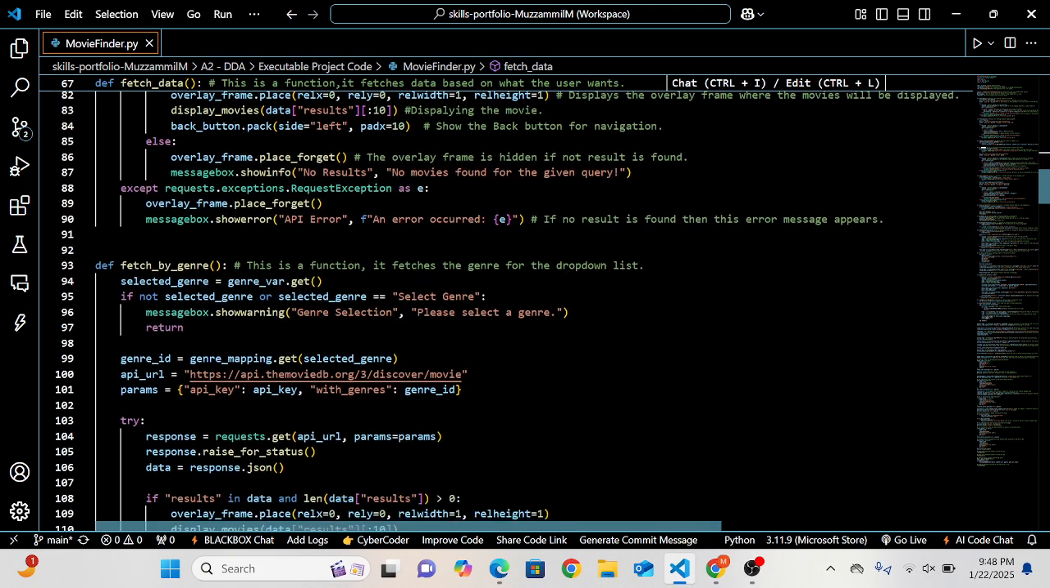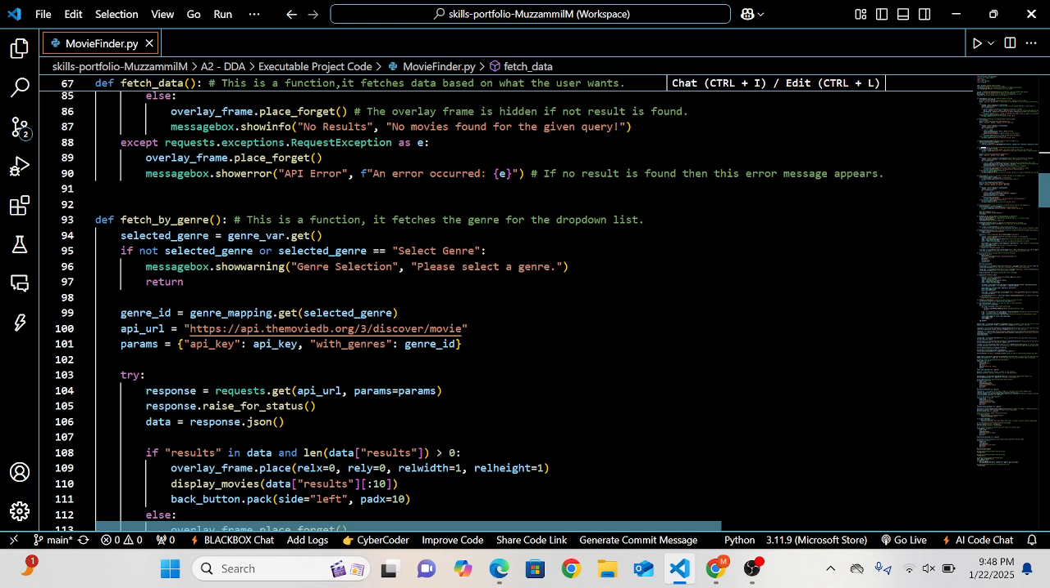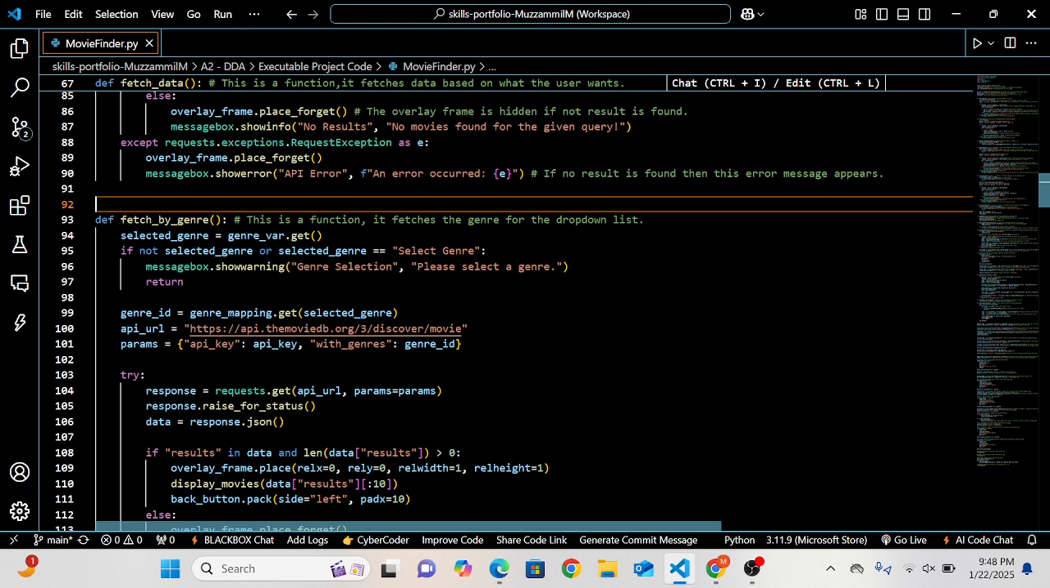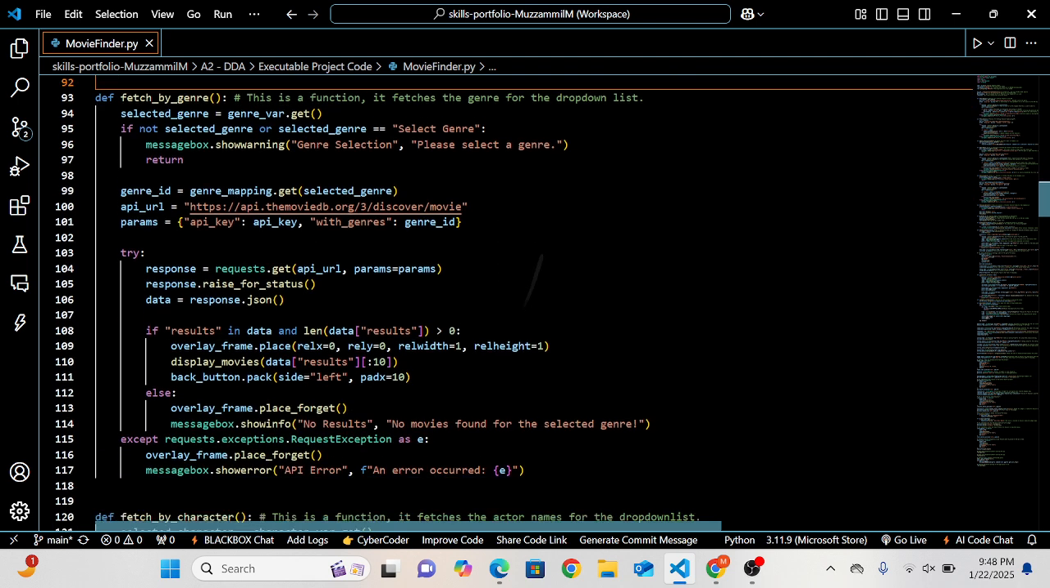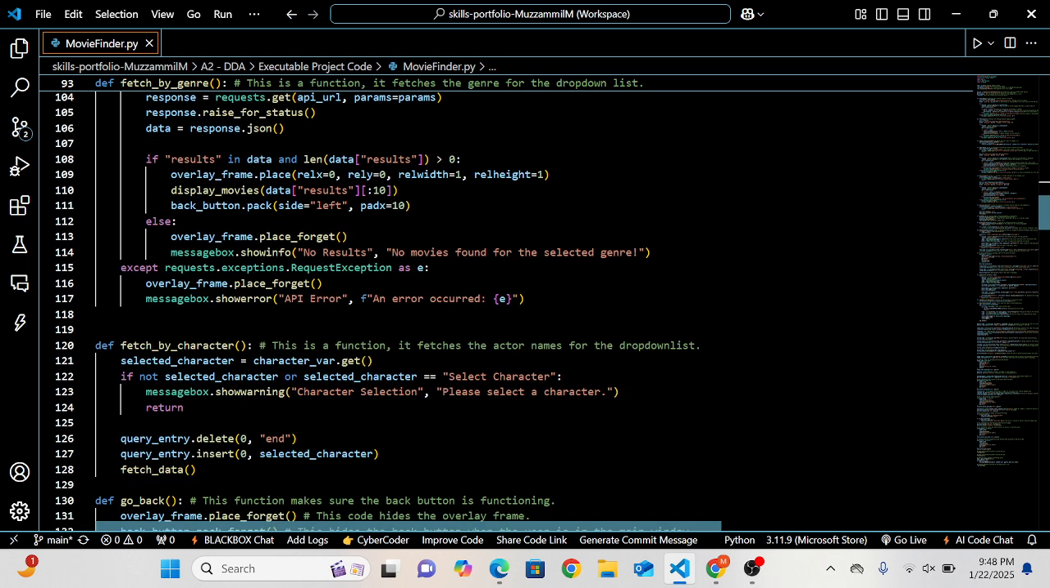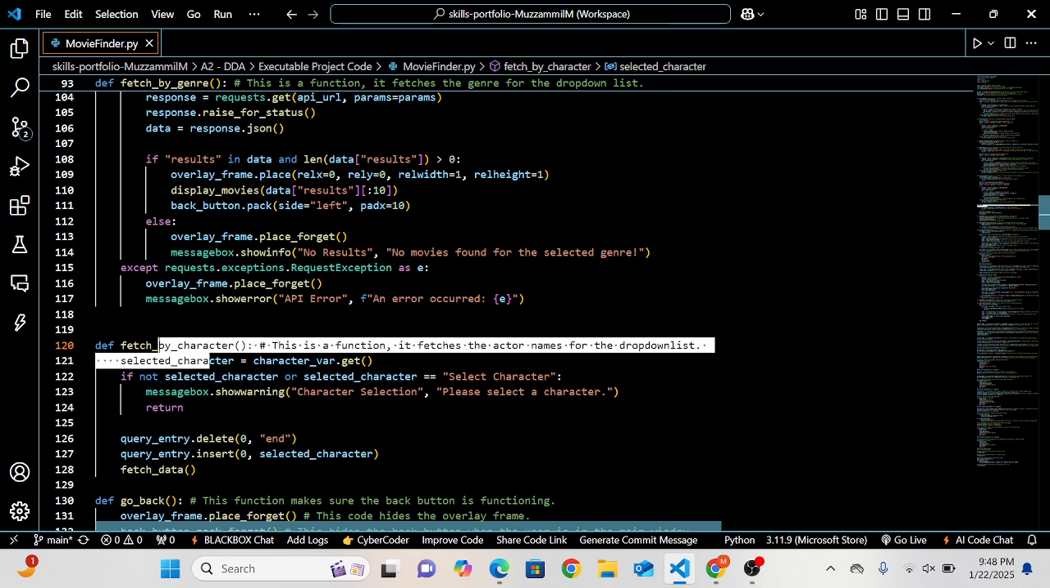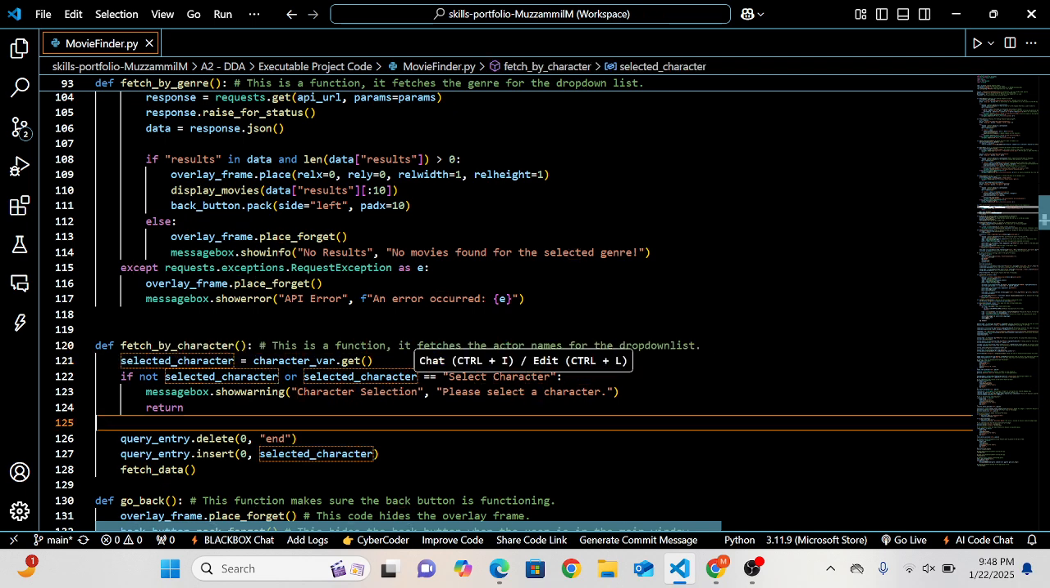Now the fetch by genre command here is doing the exact same process as fetch_data, and this time the command is making sure that if any genre is searched, then it shows the result according to the genre the user chose. Once again, the same process is executed over here, but this time it is for actors.